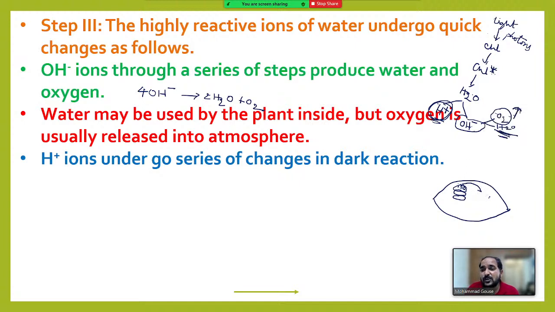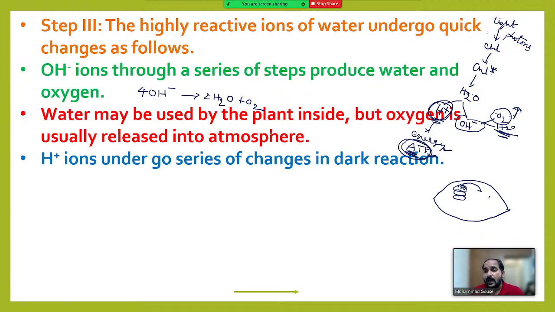H plus ions are charged particles. Movement of charged particles releases energy. So H plus ions, when they move, form energy. This energy is converted into ATP and stored in the plant. Right? ATP is the chemical form of energy. In the form of ATP, energy is stored in cells. So ATP is called the energy currency of the cell. So after these H plus ions move from grana to stroma, during this movement some amount of energy will come. That energy is useful for the formation of ATP, energized molecules. This is a chemical form of energy, ATP.